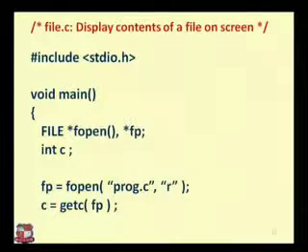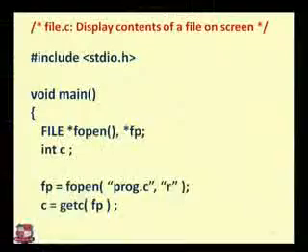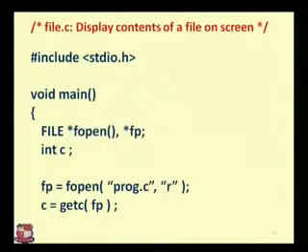Then we are using int c. Int c is an integer type. C holds the characters which are available in the particular file. So in the next line, fp equals fopen, and in the double quotes we have to define everything. In the double quotes we define program.c, comma, r: program.c is the file which we want to open, and r means it is in the readable format.